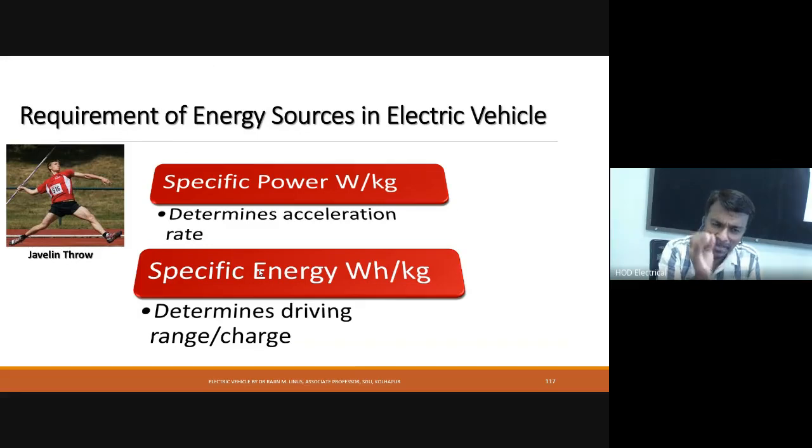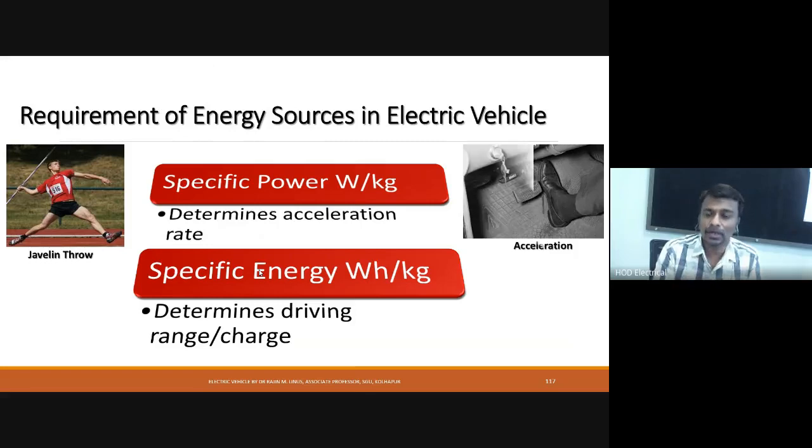So if the energy source has high specific power, the electrical vehicle can provide good acceleration. We can apply more acceleration, so it determines the acceleration rate of the electrical vehicle.